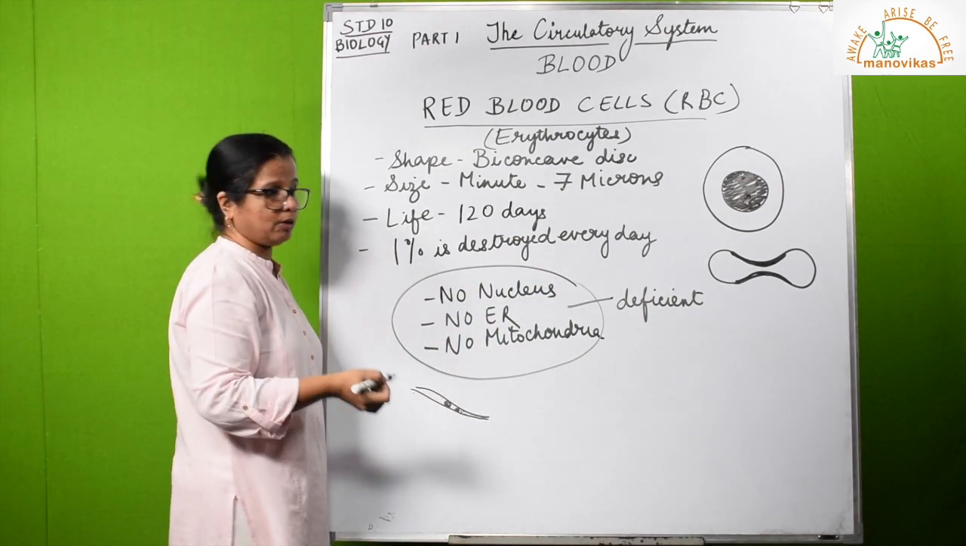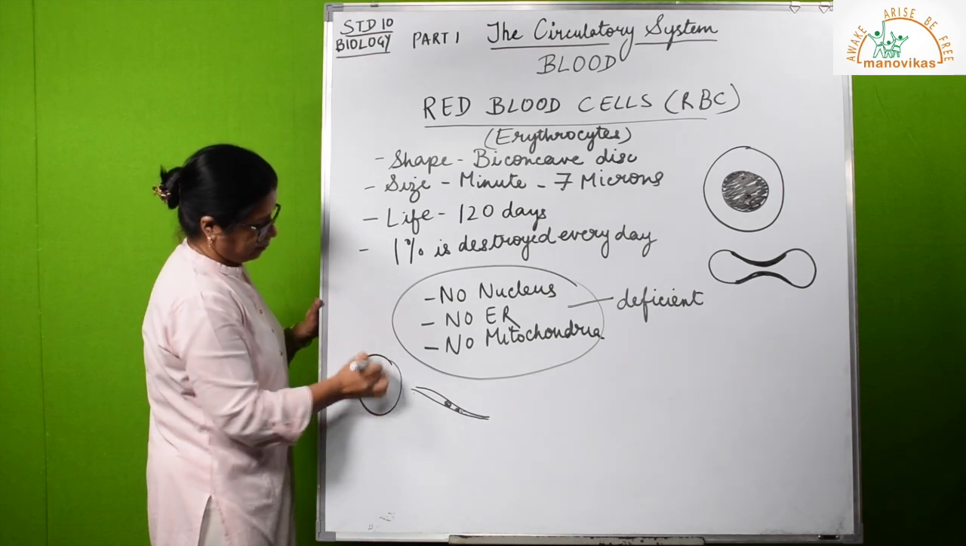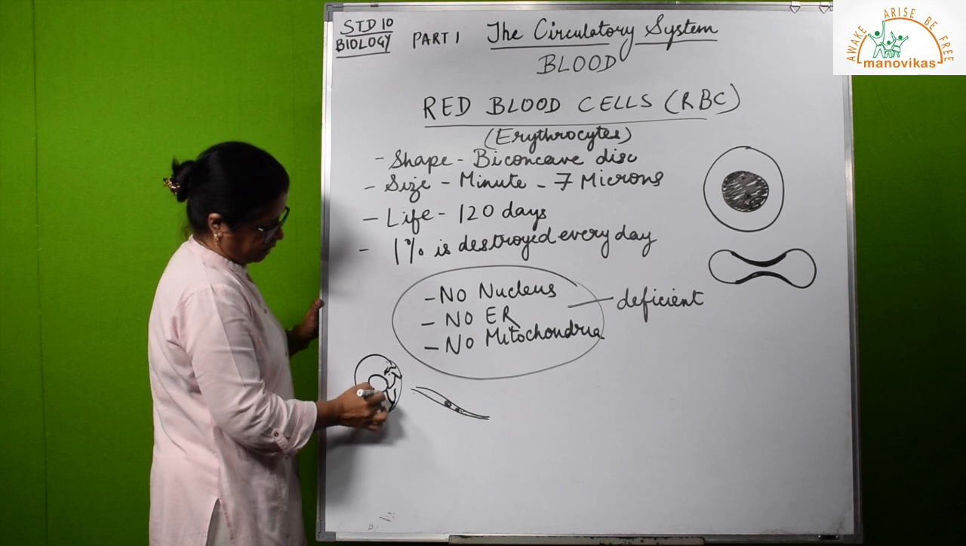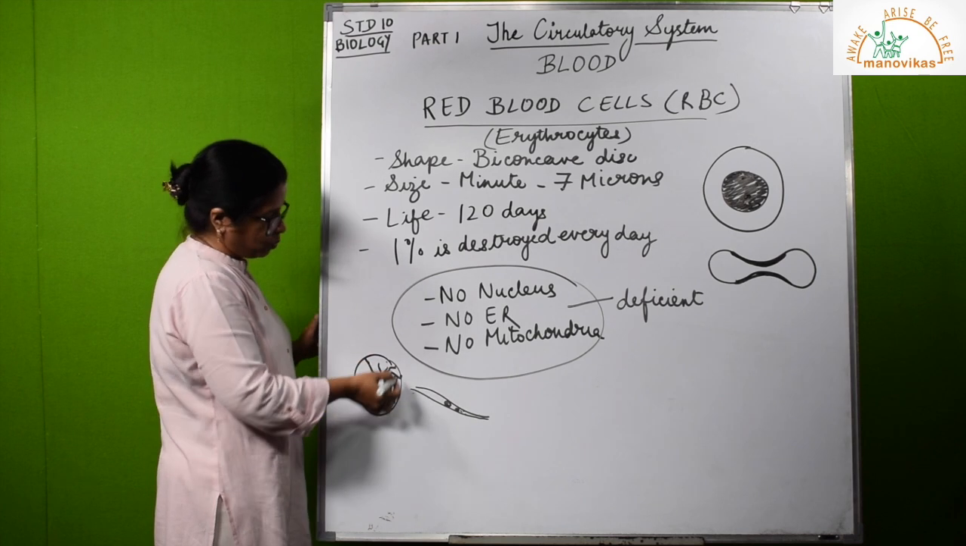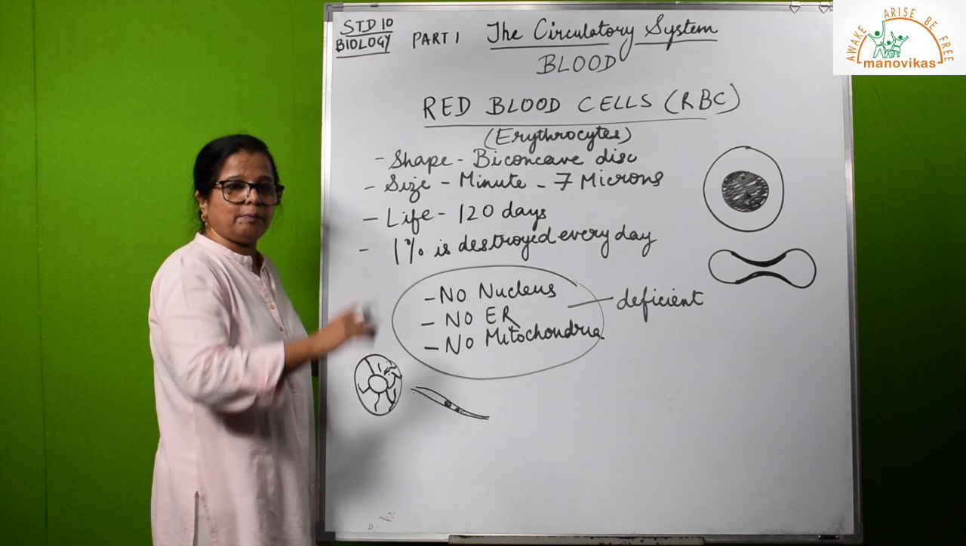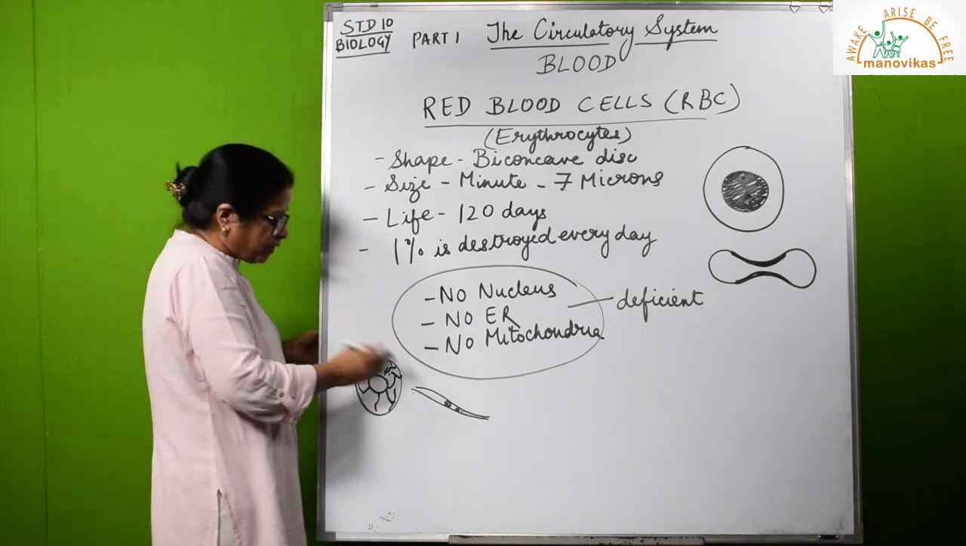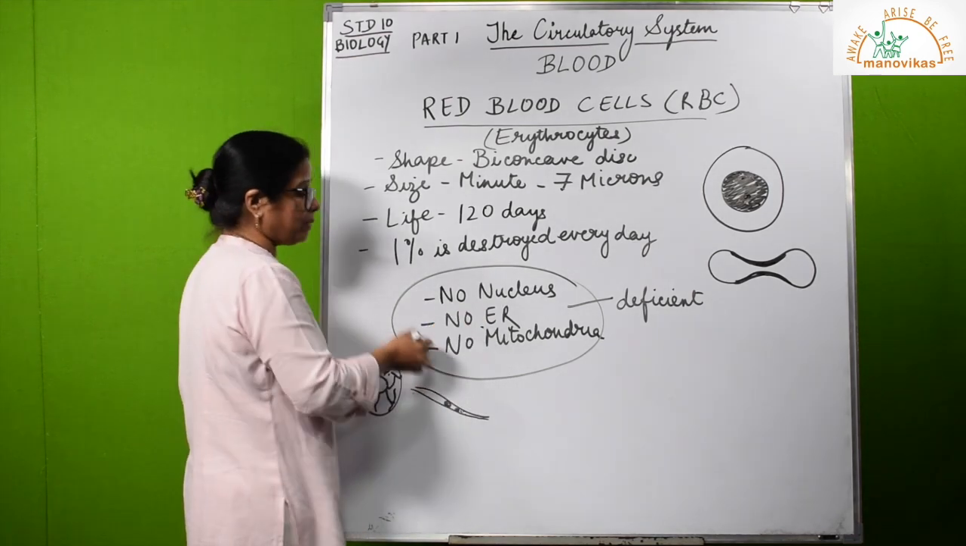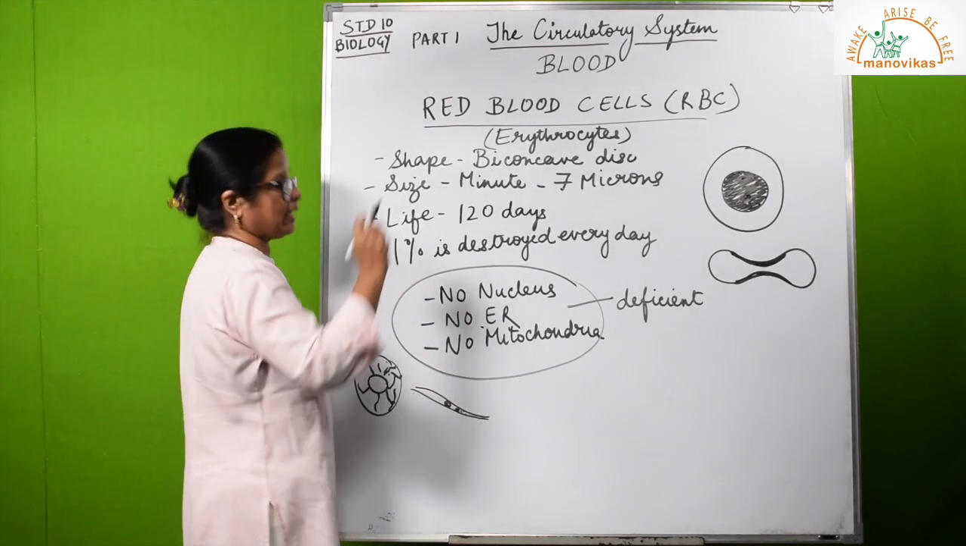Then no endoplasmic reticulum. Now you know, suppose there's a cell here, this is a nucleus, endoplasmic reticulum is spread here like a mesh. So if this endoplasmic reticulum is there, it loses its flexibility. It makes it a little more harder and very difficult to bend over itself and fold itself. So absence of endoplasmic reticulum again helps it to be flexible.